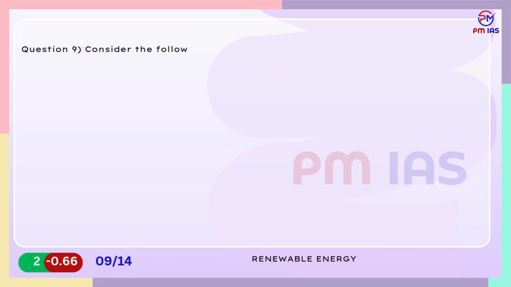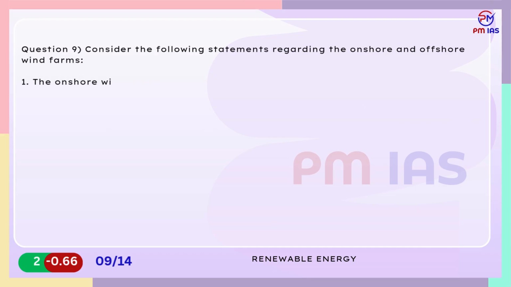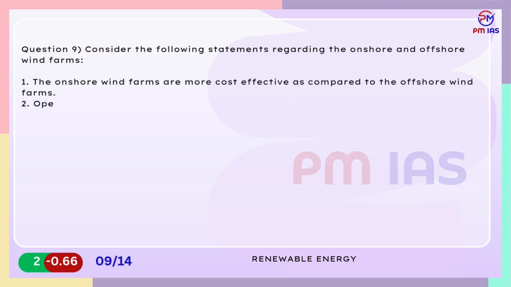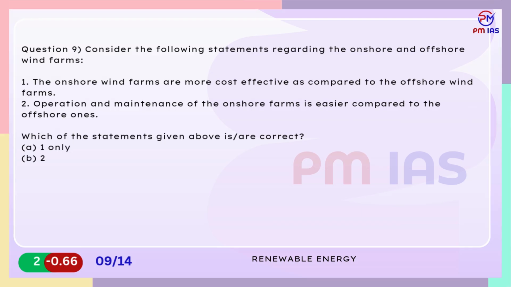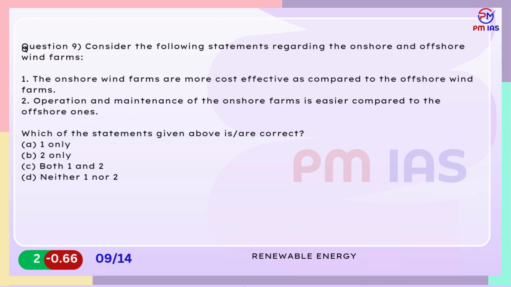Question 9. Consider the following statements regarding the onshore and offshore wind farms. 1. The onshore wind farms are more cost-effective as compared to the offshore wind farms. 2. Operation and maintenance of the onshore farms is easier compared to the offshore ones. Which of the statements given above is/are correct? A. 1 only. B. 2 only. C. Both 1 and 2. D. Neither 1 nor 2.